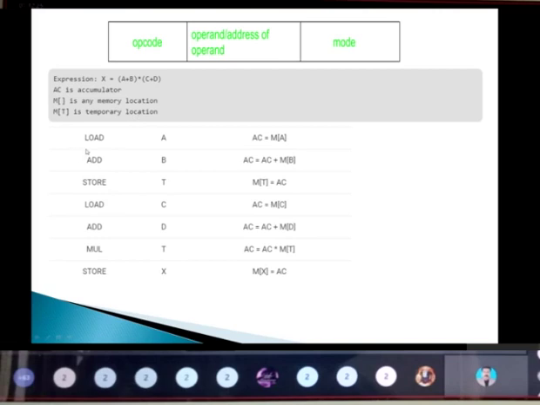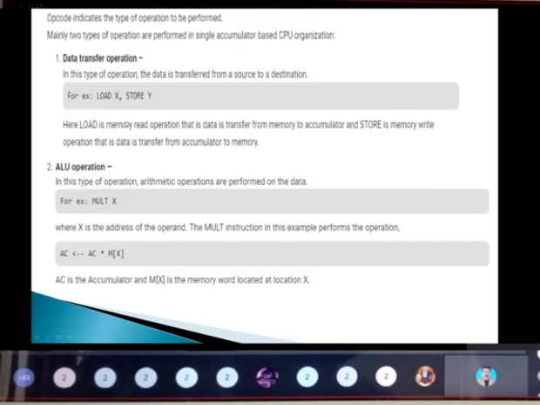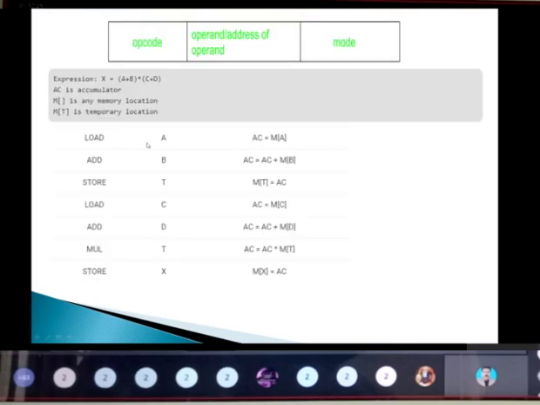First, I already told what is meant by load and what is meant by store. Load is the data transferred from memory to the accumulator. Store is the data transferred from the accumulator to memory. It is doing a read operation and a write operation, which you need to keep in mind, which is very essential.